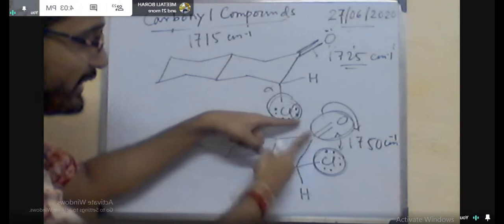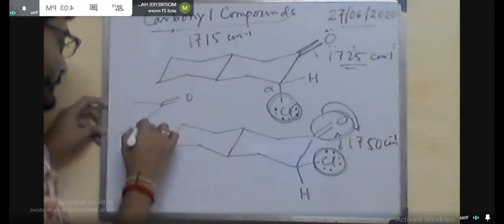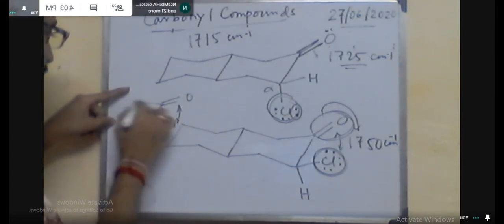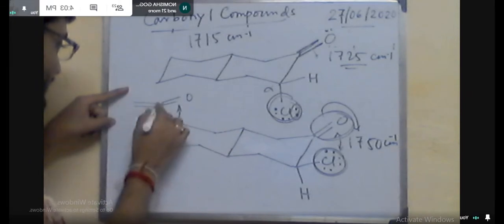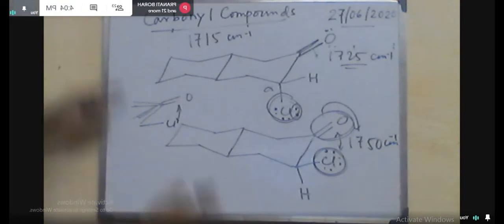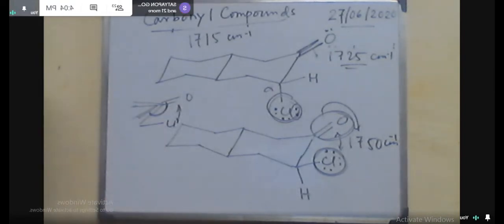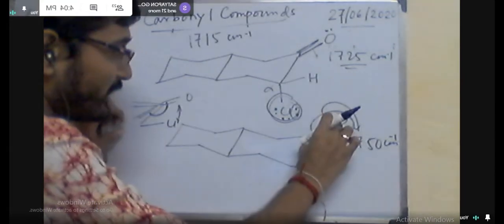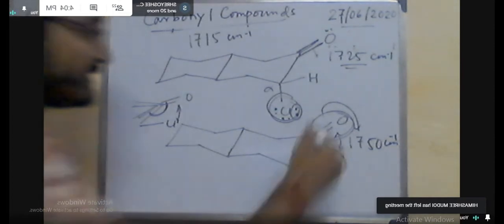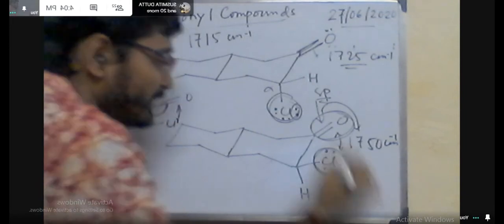Now I will show specific examples for different carbonyl systems, starting from the aldehyde. First, aldehyde and ketone. Generally, here the value is 1725 centimeter inverse, strong band, and similarly here you will get 1715 centimeter inverse, also a strong band.